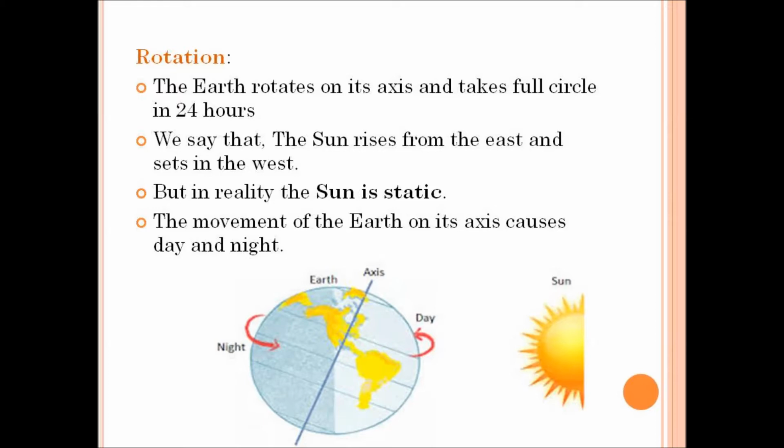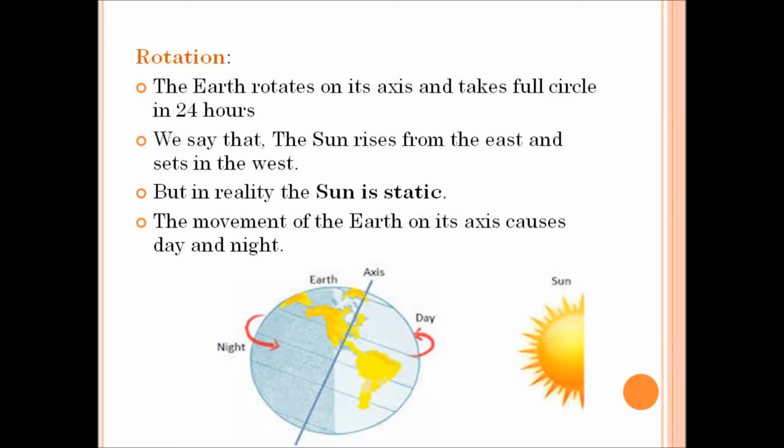And next we say that the sun rises from the east and sets in the west. But in reality, it does not happen so, because the sun is static, which means it is fixed and does not have any movement. Instead, the earth is rotating from west to east. We have already studied in the previous lesson. Our earth rotates from west to east. So therefore, it appears that the sun is moving from east to west.